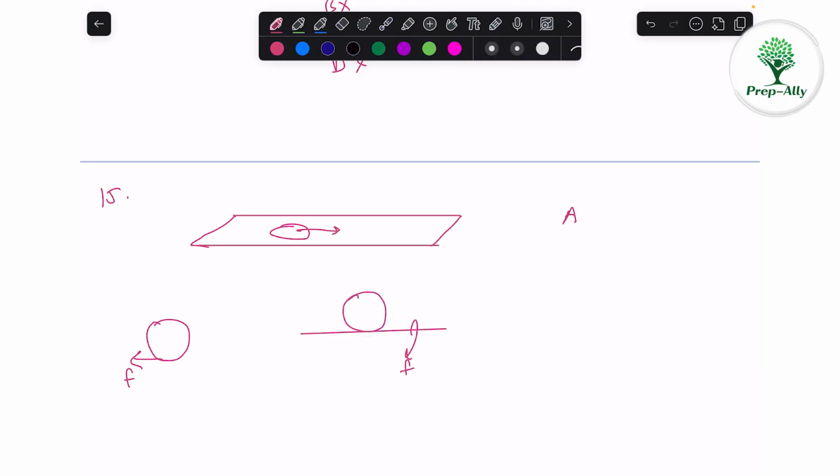Option A says that friction is able to stop sliding but unable to stop rolling. So A is correct. B says that friction is unable to act during rolling. When rolling is happening with constant speed, the friction won't act, okay? But why is the friction unable to act? Because it doesn't need to act. When the objects are moving with constant speed, it will just keep on going. It doesn't need any friction now. So that's the reason the friction is not acting.